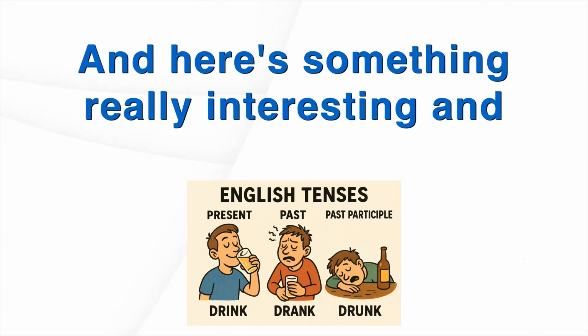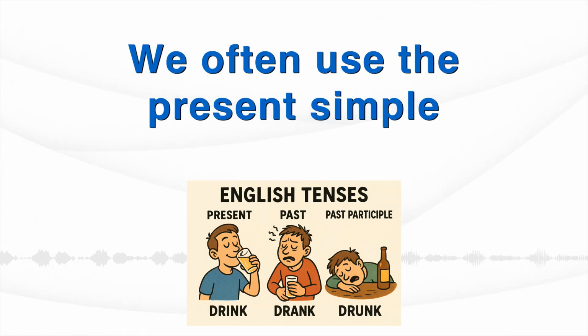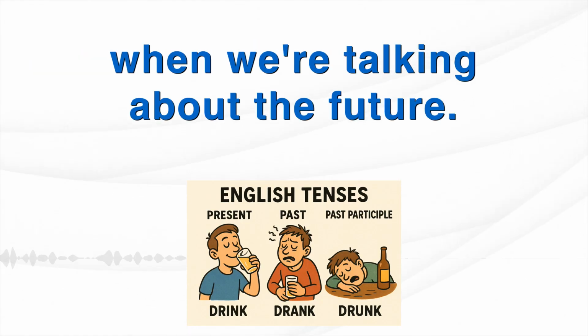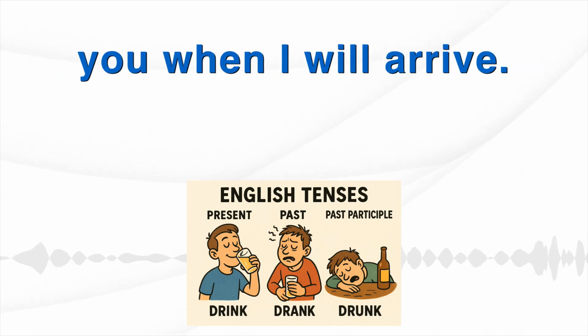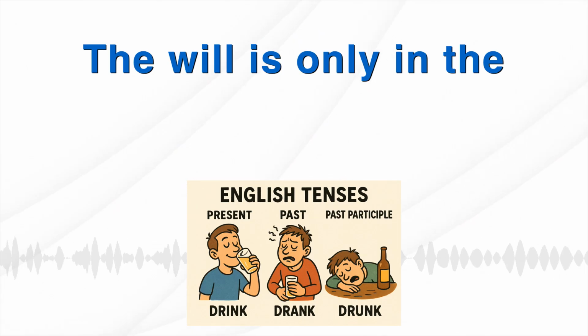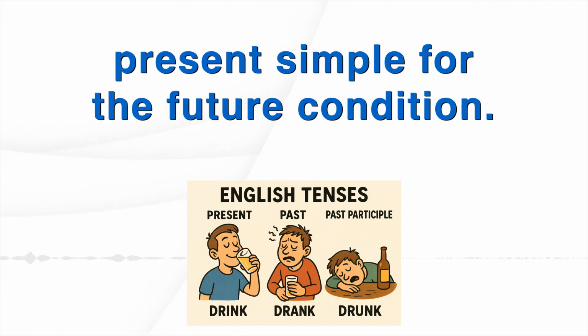Good placement tip. And here's something really interesting and often tricky for learners. We often use the present simple in when or if clauses, even when we're talking about the future. So you don't say, I'll call you when I will arrive. No, exactly. You say, I'll call you when I arrive. The will is only in the main part. The when or if part uses present simple for the future condition.